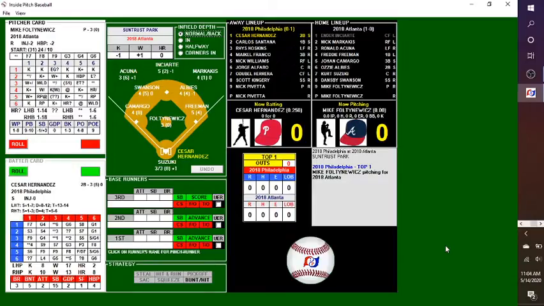For the homestanding Atlanta Braves, they got Ronald Acuna, who went yard over in left field. Ender Inciarte, the center fielder. Nick Markakis over there in right. Freddie Freeman, who also hit a homer, plays first base. Making sure everything had accidentally just tripped a cord. Ozzie Albies, the second baseman. Johan Camargo, the third baseman. And Dansby Swanson at shortstop.